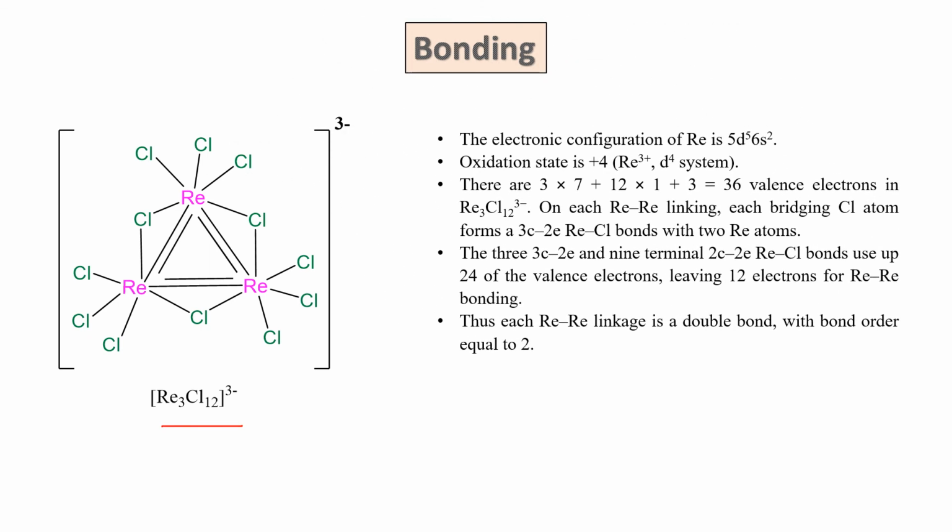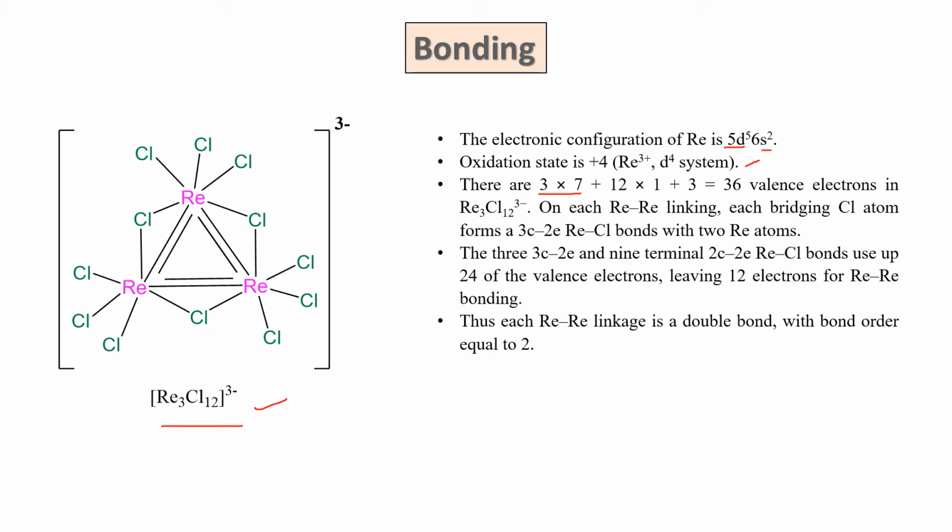Okay. Let's come to this point. The electronic configuration of rhenium is 5d5 6s2. In this particular compound, the oxidation state is +4, so we have a d4 system. But if we consider it as neutral for the time being, then there are 7 electrons for each of the 3 rhenium, plus there are 12 chlorine.